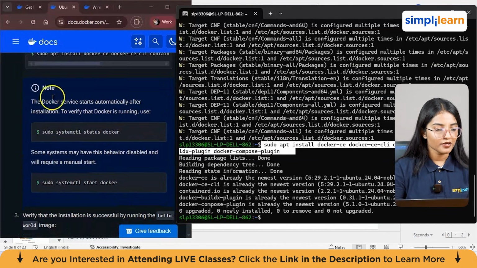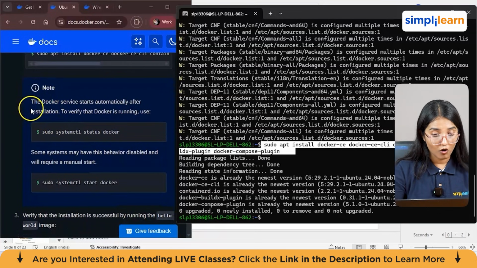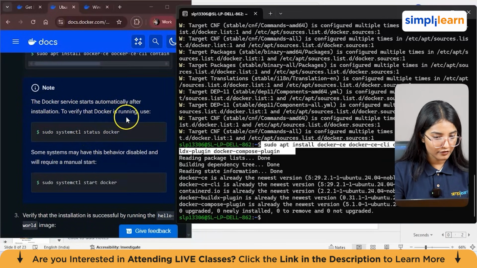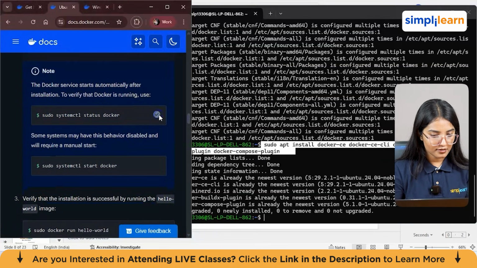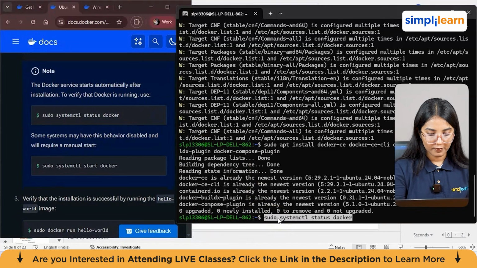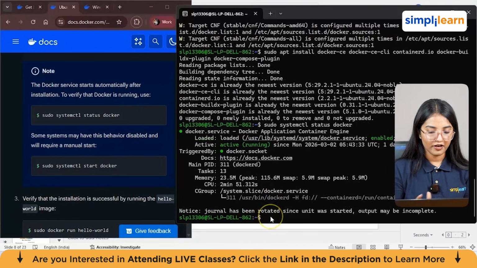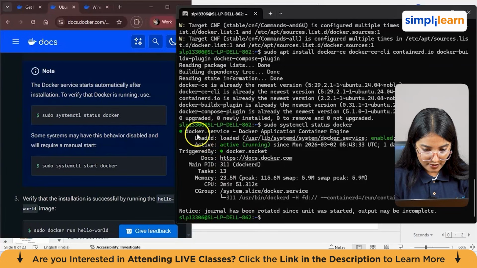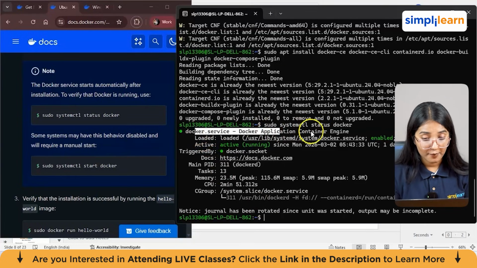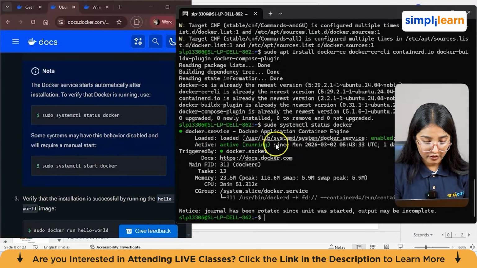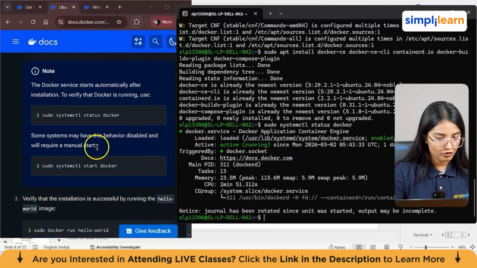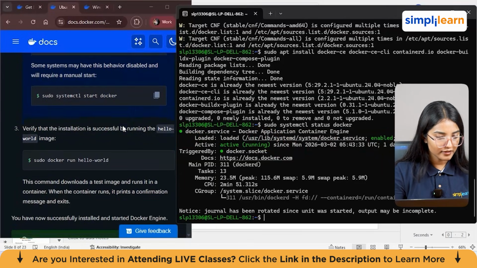Okay. Now, as you can see, there's a small note here. It says the Docker service starts automatically. To verify that Docker is running, we'll just use this command. Again, we'll just copy paste it. It will find the status of this. So as you can see, it says Docker service, Docker application container engine is enabled here. It's actively running. So fine, it's already installed in our system.